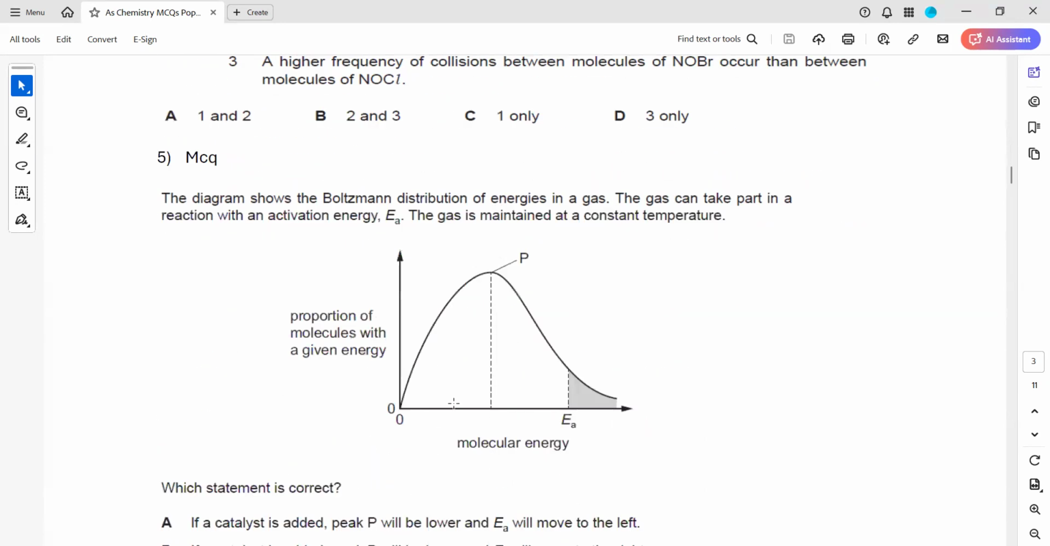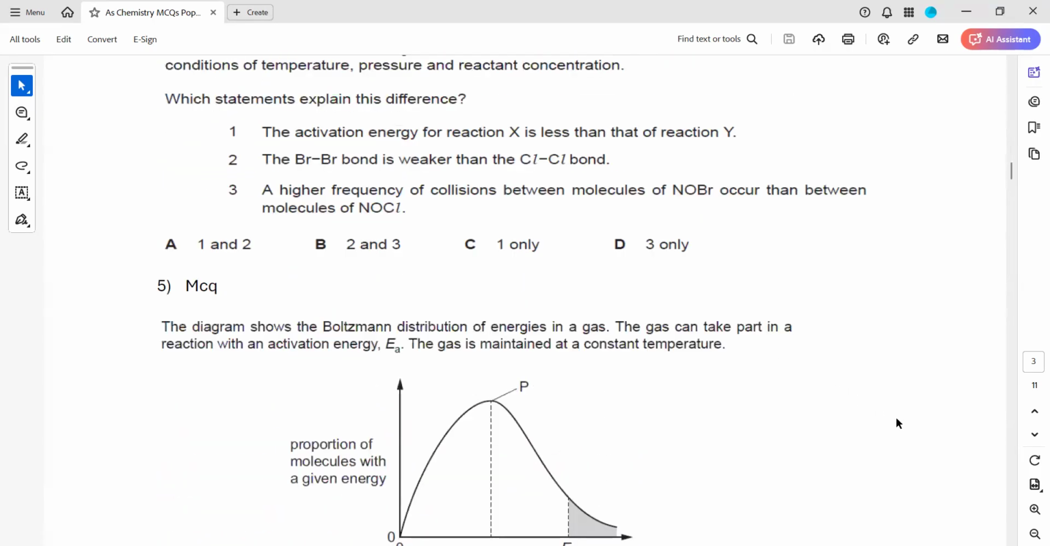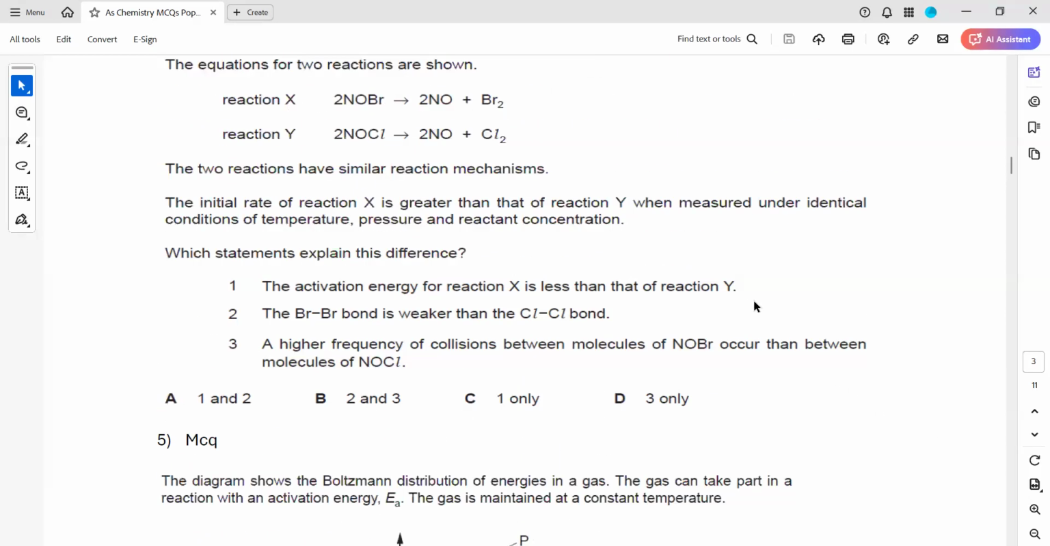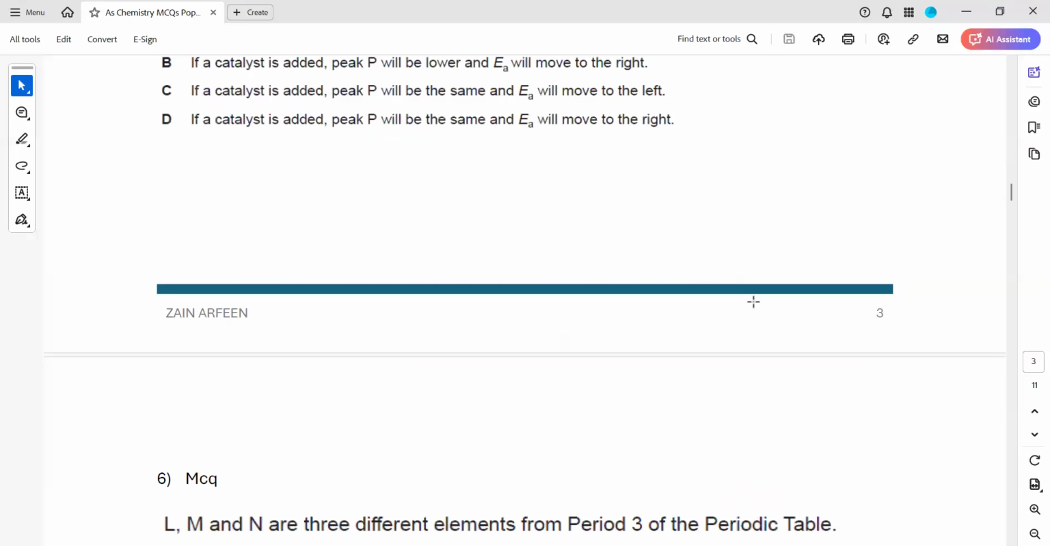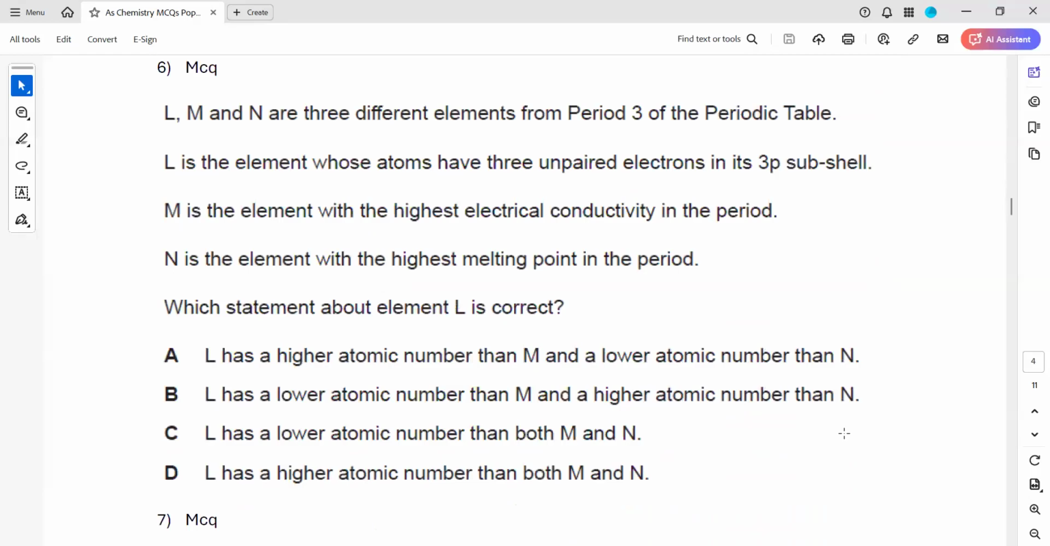Question 4 or 5, any doubt? Question 4 or 5? Any doubt? Question 6. Okay.